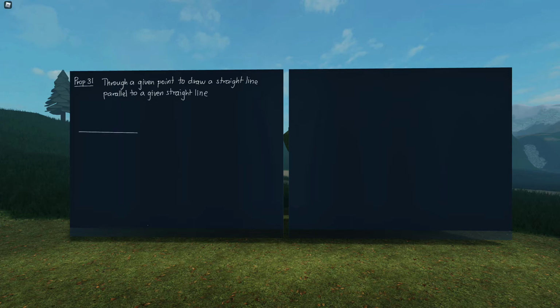So we're given a straight line, that's BC. So proof: let a straight line BC be given, and a point A. And we want to construct through A a line parallel to BC. Okay, so I guess this is vacuous if A is on BC, so we assume otherwise.